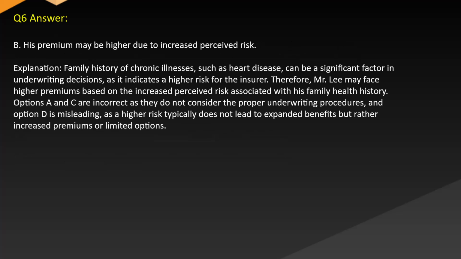Answer: B. His premium may be higher due to increased perceived risk. Explanation: family history of chronic illnesses such as heart disease can be a significant factor in underwriting decisions, as it indicates a higher risk for the insurer. Therefore, Mr. Lee may face higher premiums based on the increased perceived risk associated with his family health history.